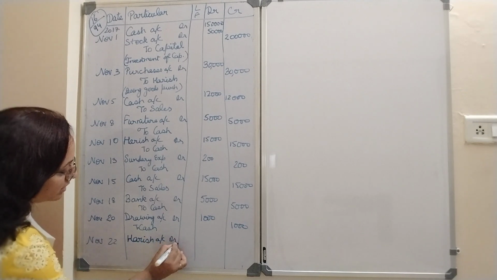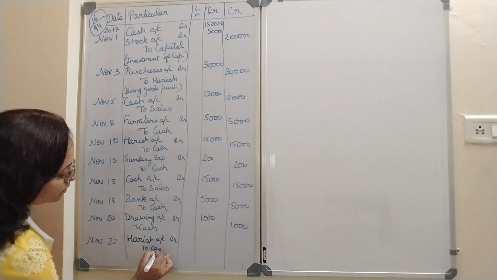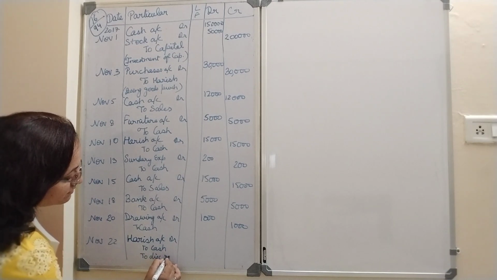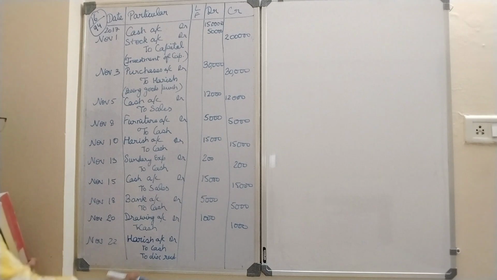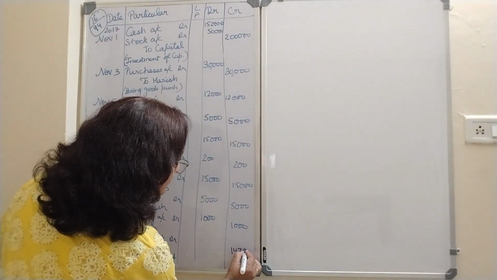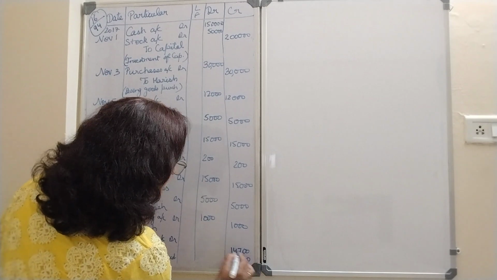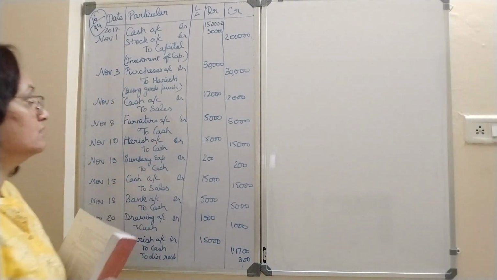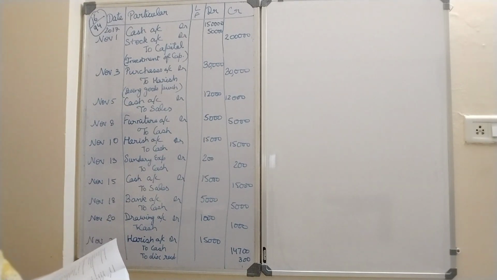Harish account debit to cash, to discount received. Discount received is a profit for me. So, I will be crediting it. So, it is 15,000. I hope till here everything is clear to all of you.